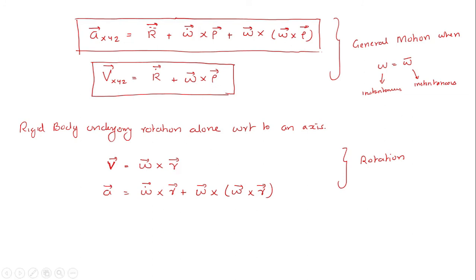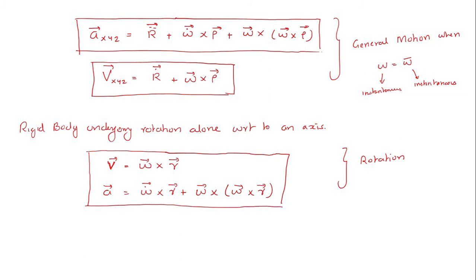So, just to study the equations easily, you can relate these. These two equations are only for a rigid body that is undergoing pure rotation with respect to one fixed axis.